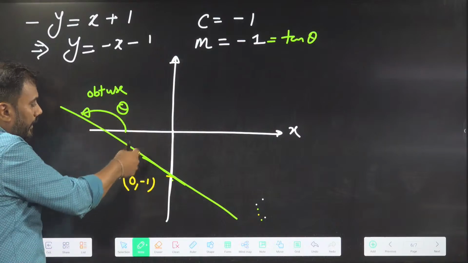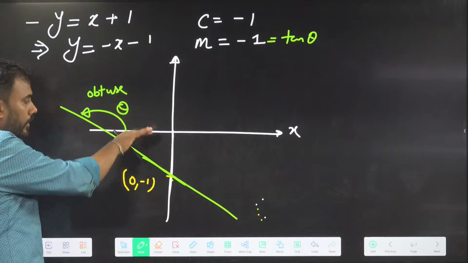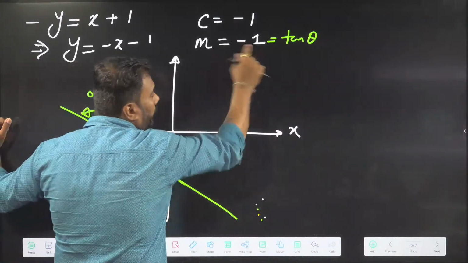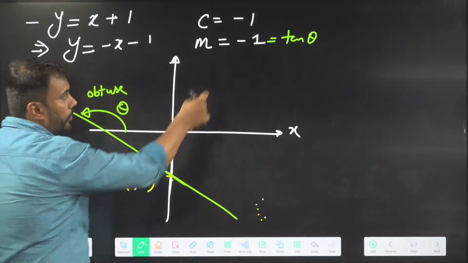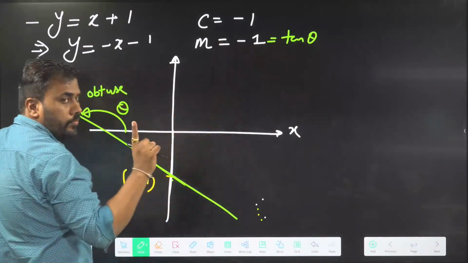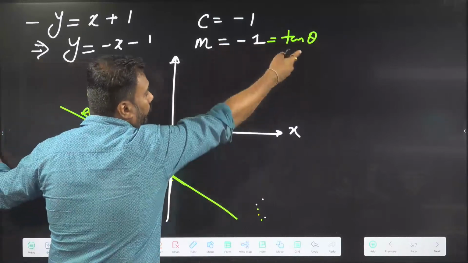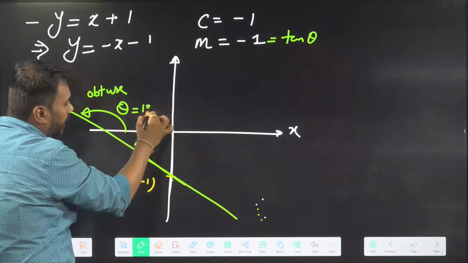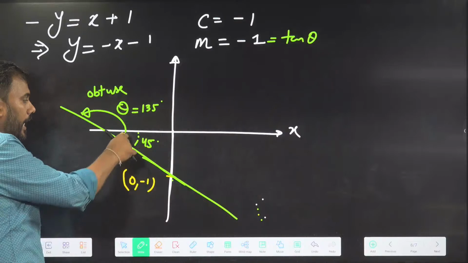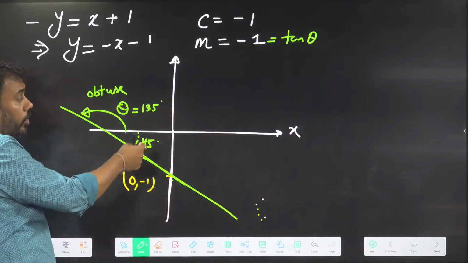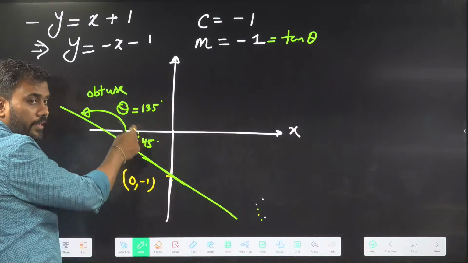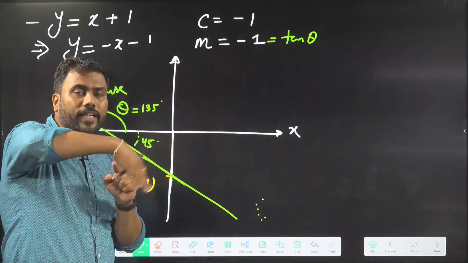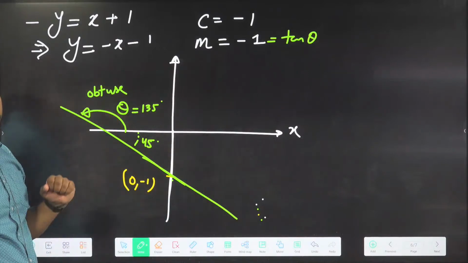So in these cases, we can easily find this angle, the angle of the line in the negative direction. This angle can be calculated with the magnitude of the slope. What is the magnitude of slope here? 1. So if the magnitude of slope is 1, the value of this angle should be 45. This is 45 and this will be 135. How am I calculating this angle to be 45? Because tan of this angle gives me the magnitude of slope. When slope is negative, we can find the negative angle, which is going to be 45.